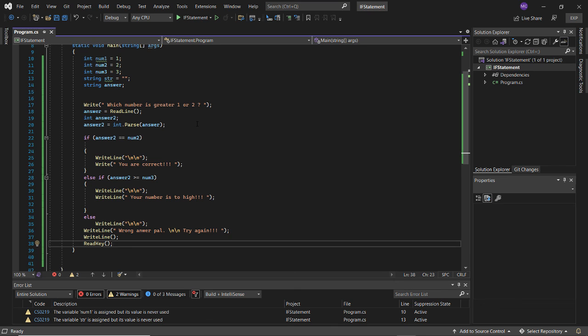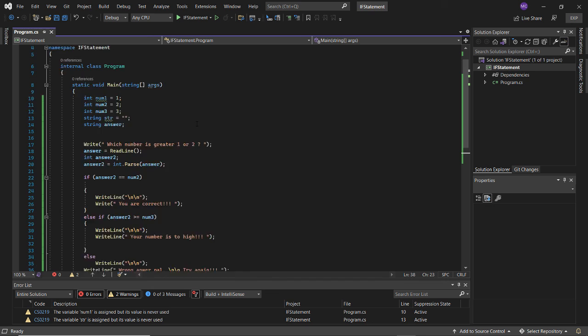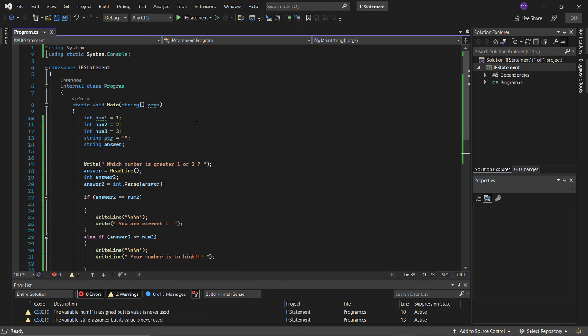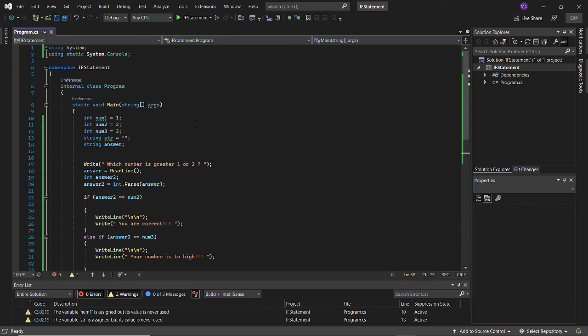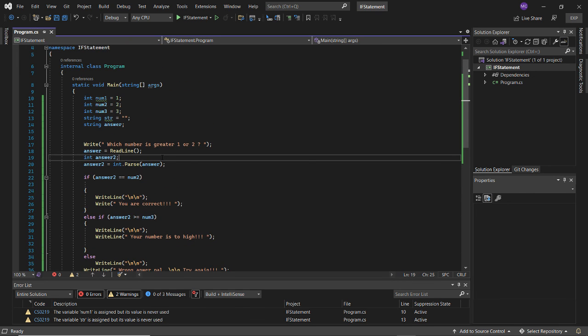And just build a few of these projects until you get comfortable with it. And then we'll go to the next program, which will be the switch expression we'll learn next. That's also a way for your program to make a choice. Just like the if, else if, and else expressions, the switch expression is very similar.